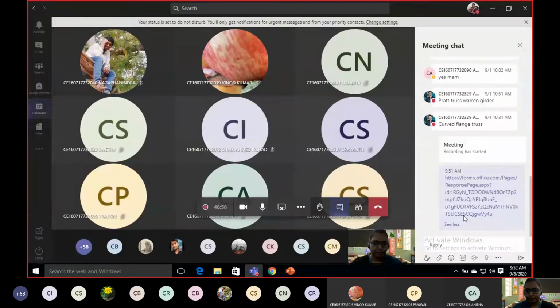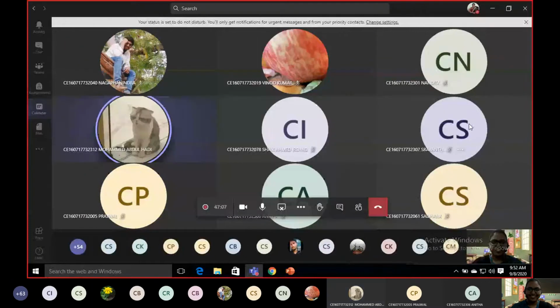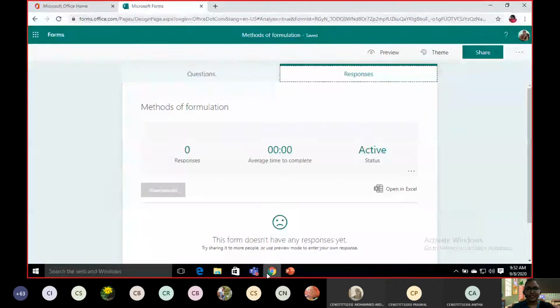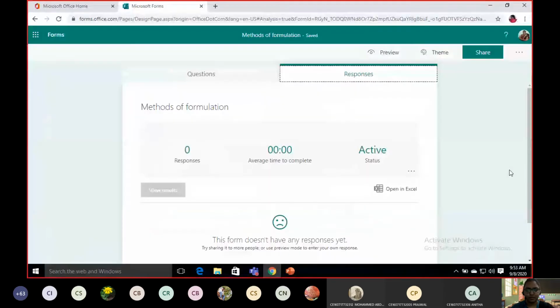Guys, did you get the form? Are you people really sleeping today? Yes, ma'am, we got the form. Okay. Start filling the form. I did not receive any responses yet. And I gave you time only till 10 o'clock. By that time, only those members who filled it can be seen. So make sure you start doing it fast.